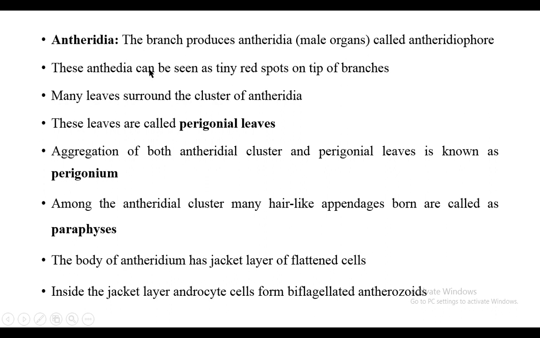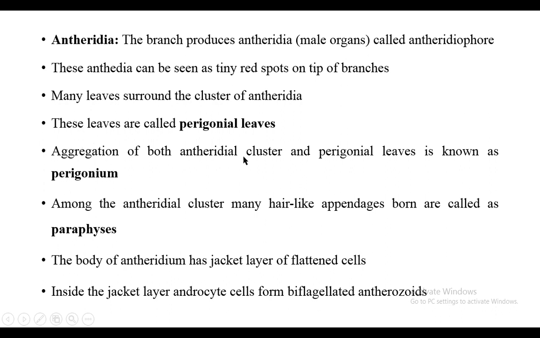These antheridia can be seen as tiny red spots on the tip of branches. आप इनको माइक्रोस्कोप से या वैसे भी ऑब्जर्व कर सकते हैं कि रेड स्पॉट्स बने हों. These red spots at the tip of branches are known as antheridia. Many leaves surround the cluster of antheridia. These leaves are called perigonial leaves.